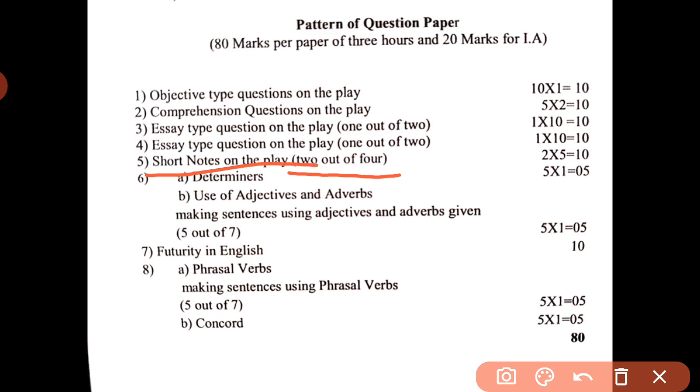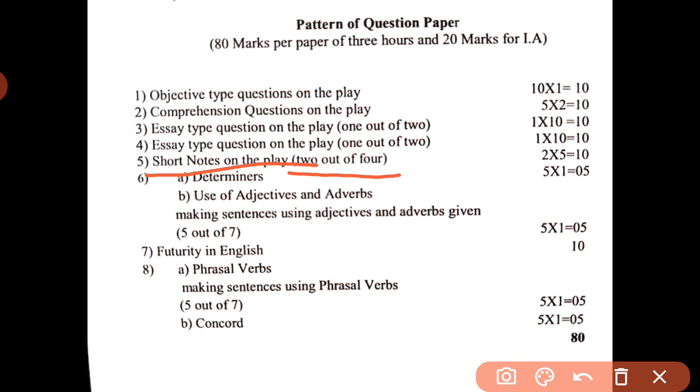On this scene or situation, you have to write what all happens and what is described in this play. Or they will give you some characters, for example Ramnik or Bobby. They will ask about the character of Ramnik or Bobby.